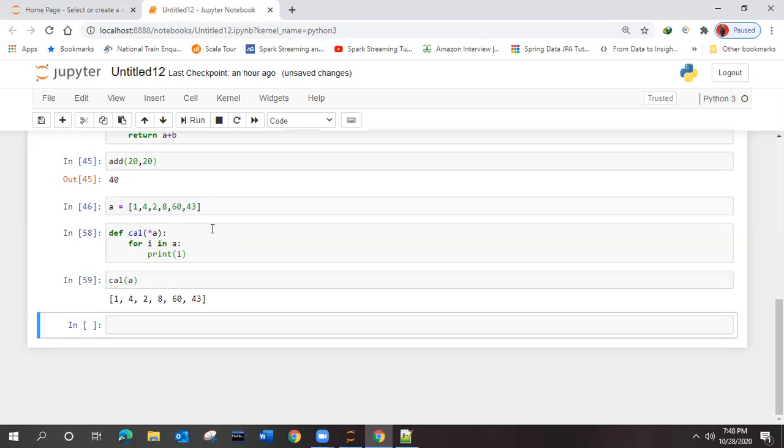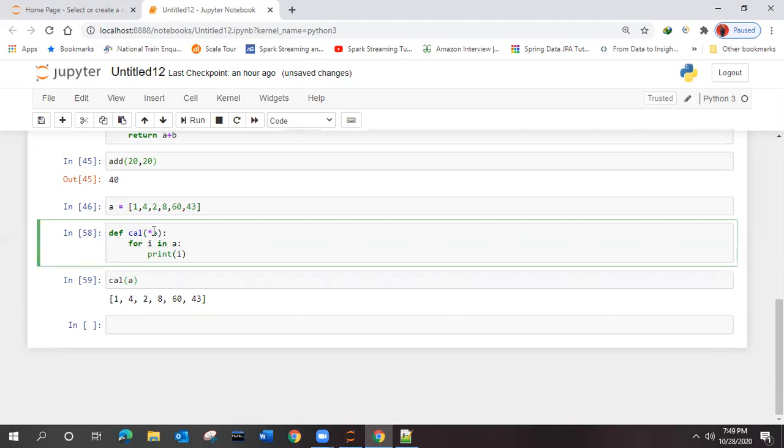We can give it in the calling option, the same old way we did it. Then what is the meaning of this star over here? It is not related to sorting.